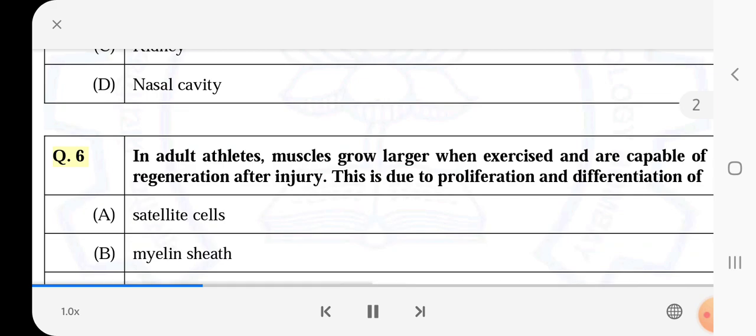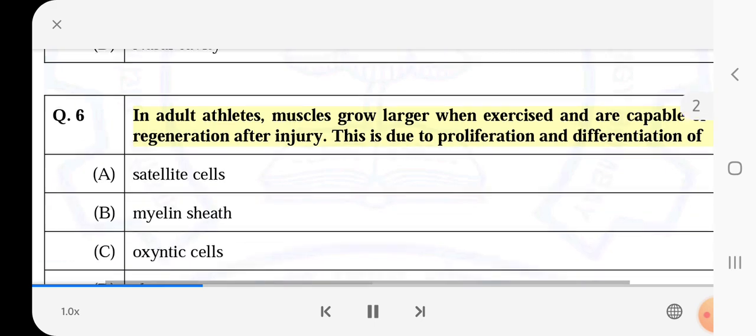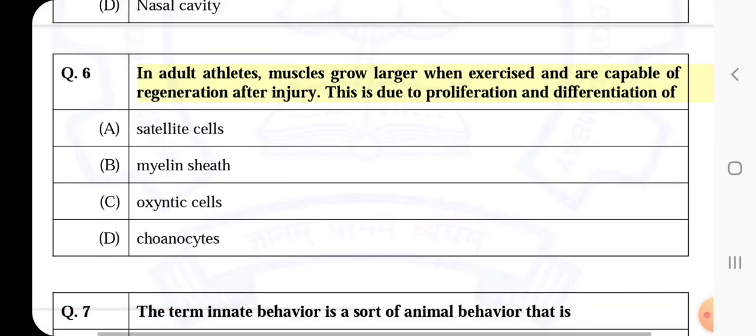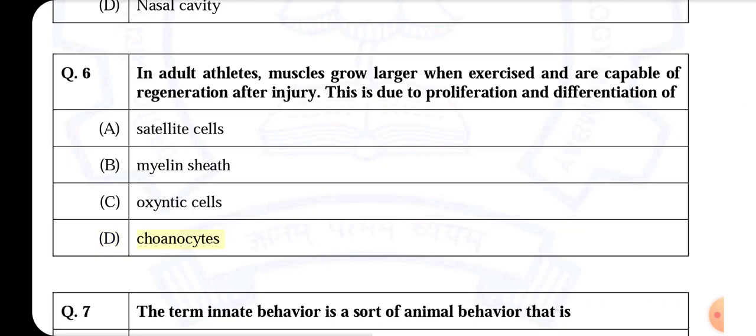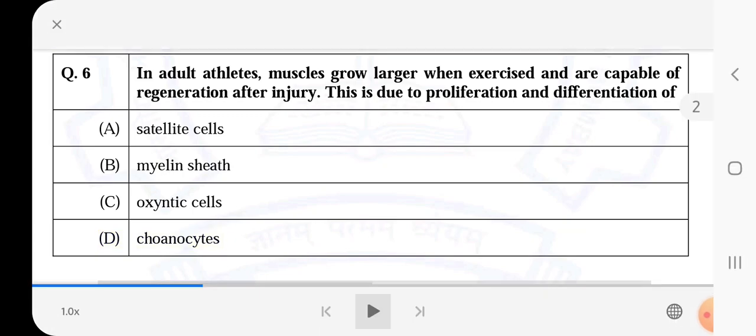Q.6. In adult athletes, muscles grow larger when exercised and are capable of regeneration after injury. This is due to proliferation and differentiation of A. Satellite cells. B. Myelin sheath. C. Oxyntic cells. D. Choanocytes.